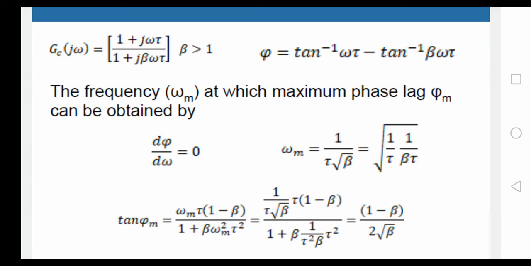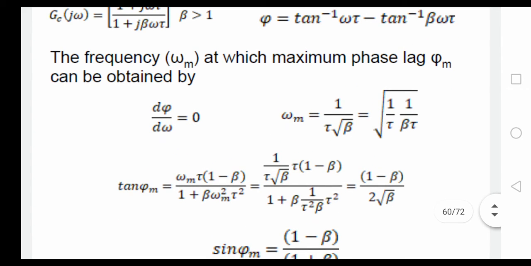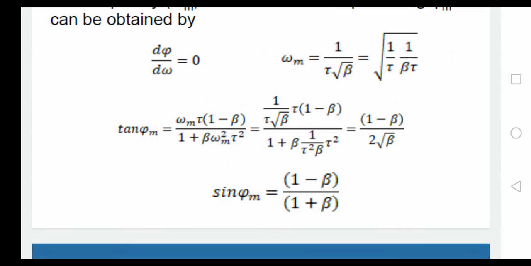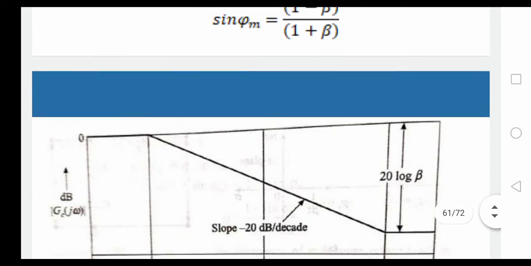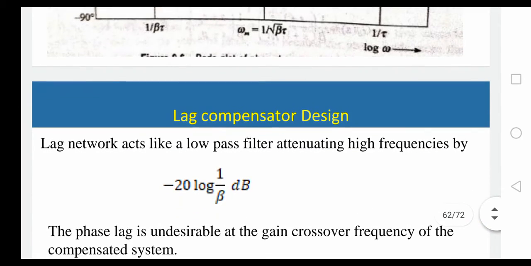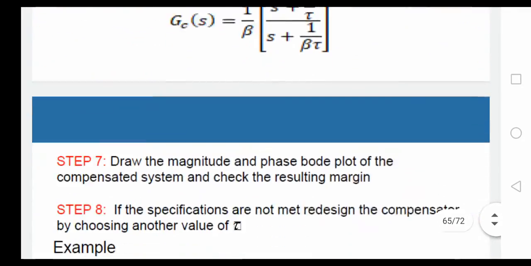Once you get tau and beta, you need to find the maximum phase lag condition, that is d phi by d omega equal to 0, which gives one condition. Then find tan phi m, sin phi m, and the beta value also. This is the problem.